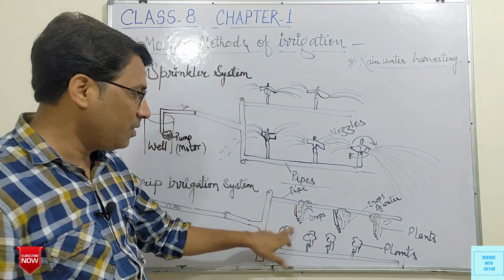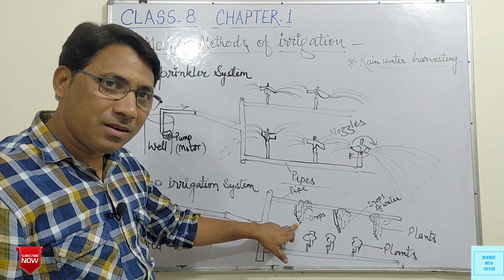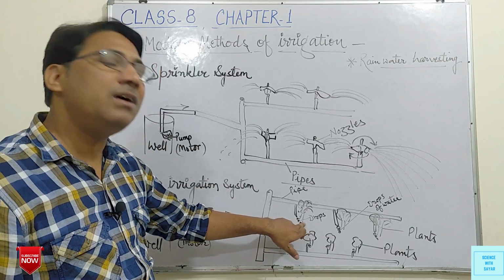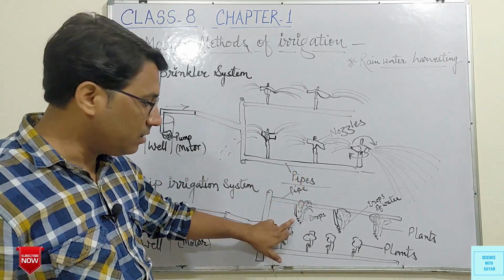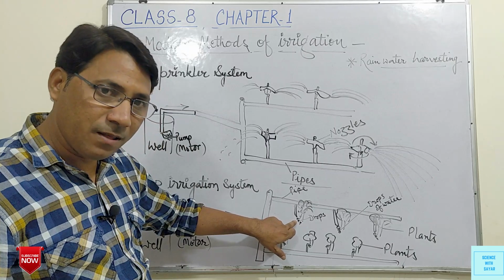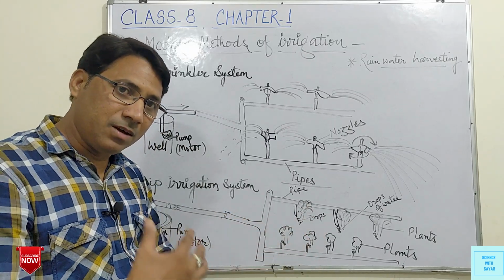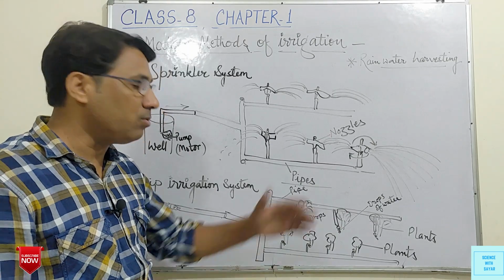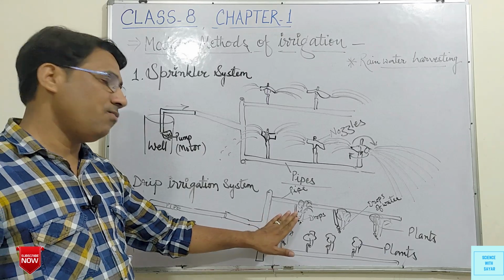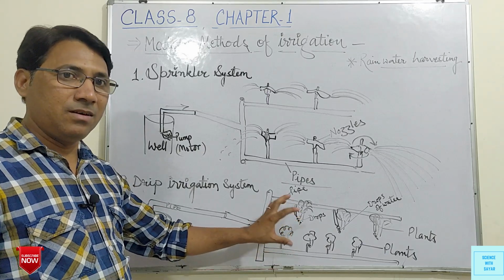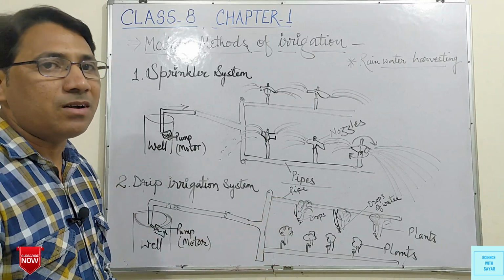Like here also, the water through this small opening comes out drop by drop and is provided to the base of the plant, not on the leaves, stem, etc. This goes to the base, to the soil, and is absorbed by the soil, and the roots absorb this water and provide it to the plant. So this saves a lot of water. So this is a very good technique to save labor and water.